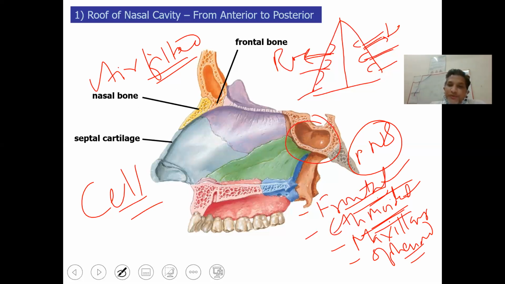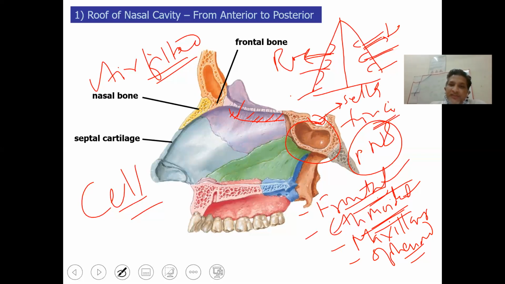This is the posterior and superior part of the nasal cavity; just posterior to the cribriform plate is the sphenoid sinus. The sphenoid sinus is related to some very important structures. The roof of the sphenoid sinus has the sella turcica, which houses the pituitary gland.